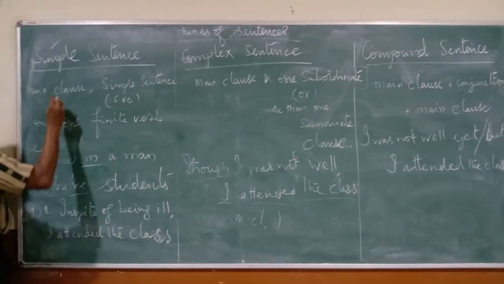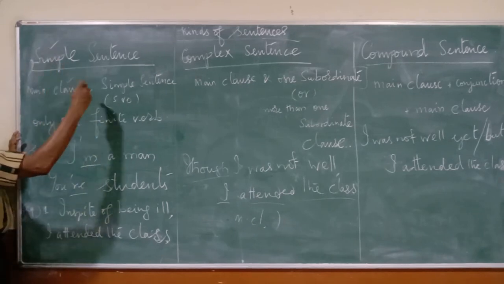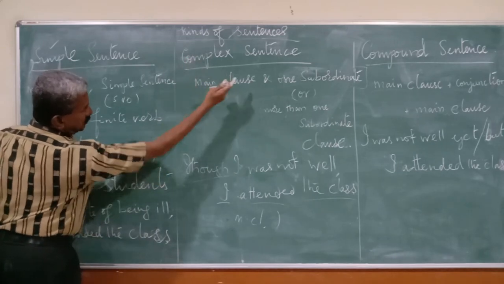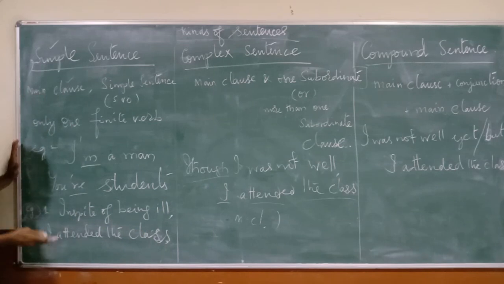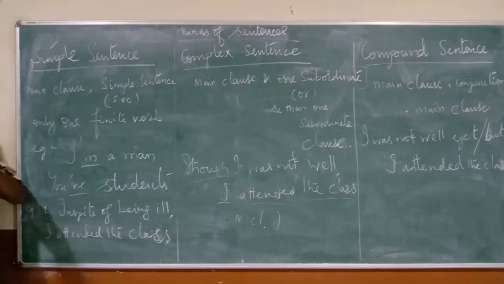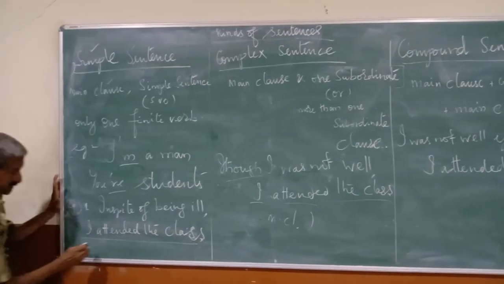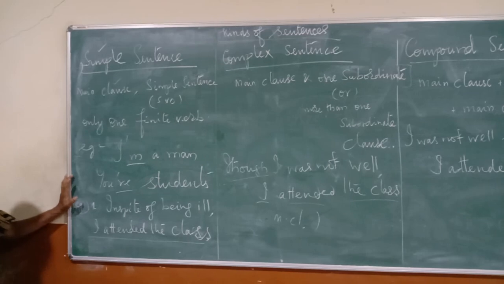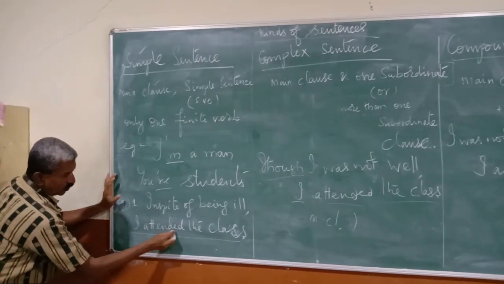The main clause itself is a simple sentence. When we want to change the complex sentence, we need one more phrase. "I attended the class" is SVO, subject, verb, object. Already it is a simple sentence, having only one finite verb.